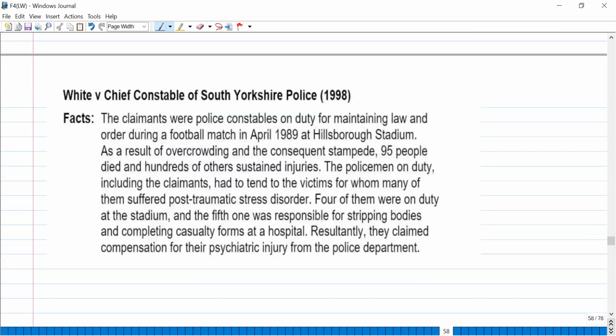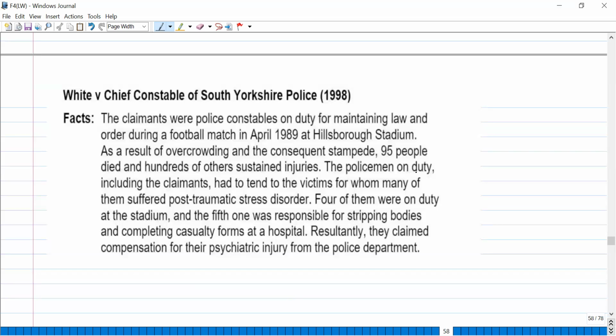Now there is a very interesting case here. In 1998, the claimants were police constables on duty for maintaining law and order during a football match in April 1989 at Hillsborough Stadium. As a result of overcrowding and a stampede, 95 people died and hundreds of others sustained injuries.